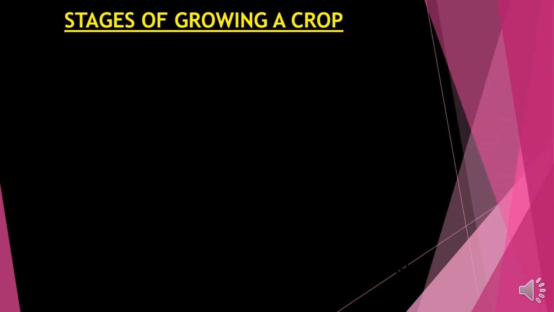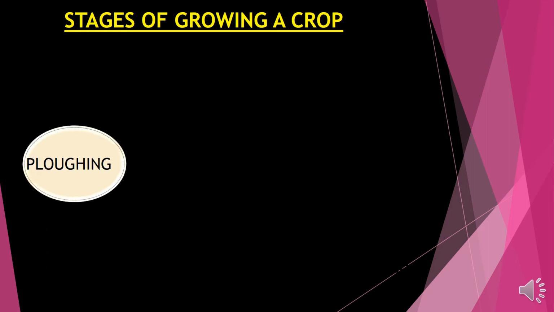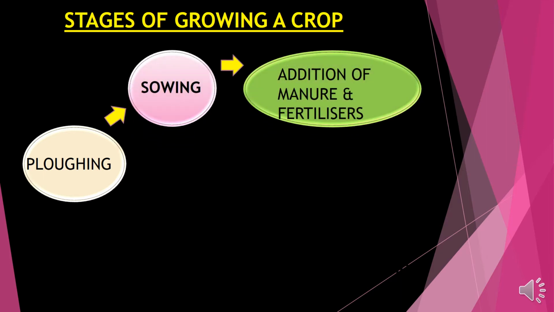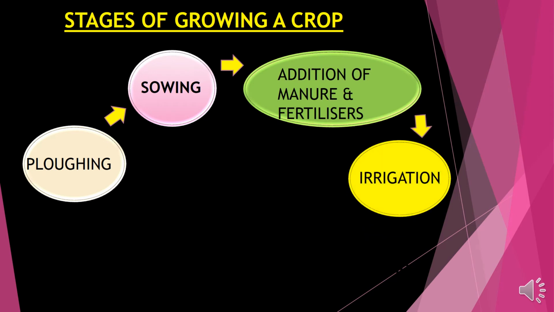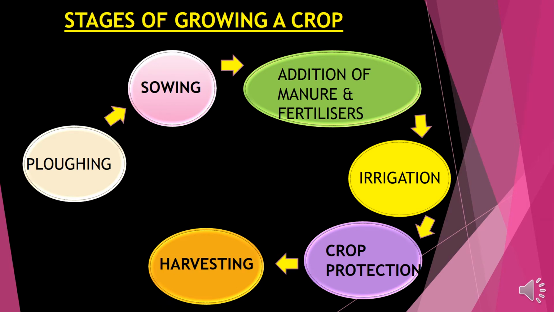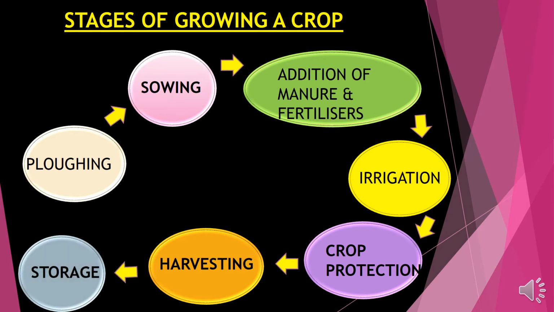Stages of growing a crop. How does a crop grow? The first step is plowing. We will be understanding all these terms separately. First of all, let's discuss what the steps are. Plowing, sowing, addition of manure and fertilizers, irrigation, that means watering, crop protection, harvesting and storage.